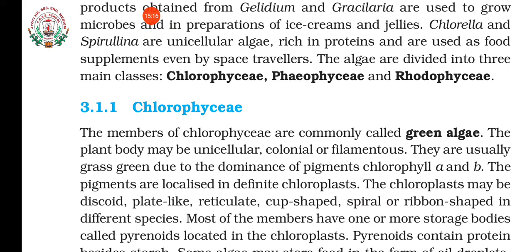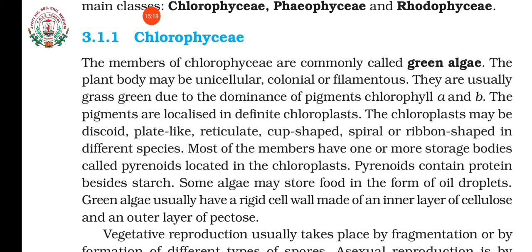So the first one is what? Chlorophyceae, or they are also known as green algae. Their plant body can be unicellular, as in the case of Chlamydomonas, or colonial, or filamentous. The major characteristic is the pigments. The major pigments found in them are chlorophyll A and B. Even in higher plants you can find chlorophyll A and B. So this is one of the major important characters of green algae.